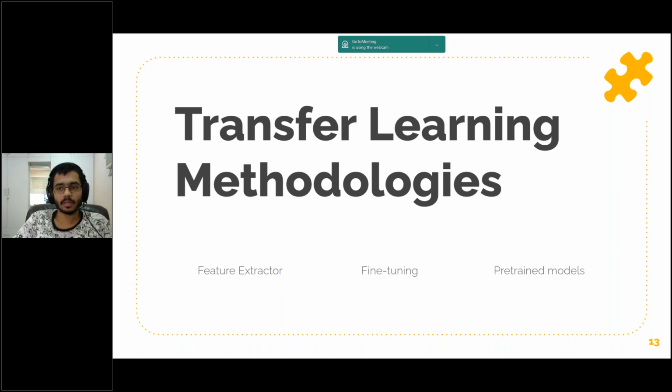Once you extract these embeddings, or the 4096-dimension codes, for all images, you can train a linear classifier like a linear SVM or a softmax classifier for your new dataset and for a new task. So this is one of the methods you can use for transfer learning.